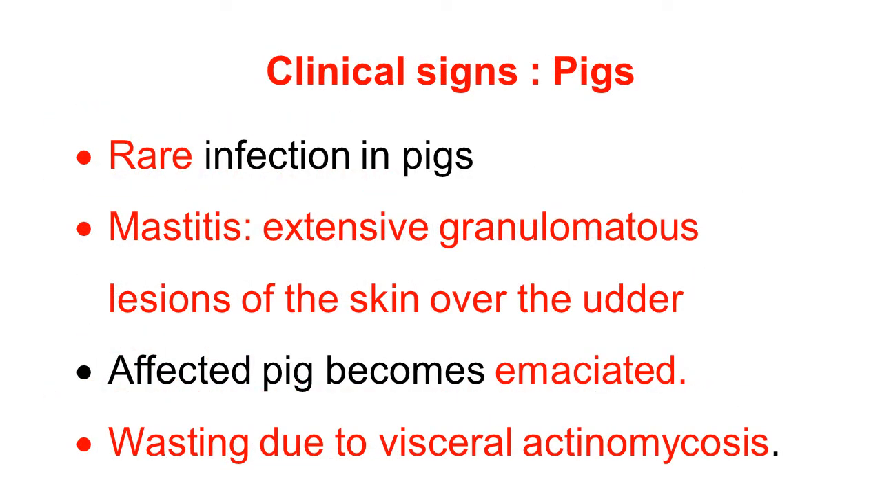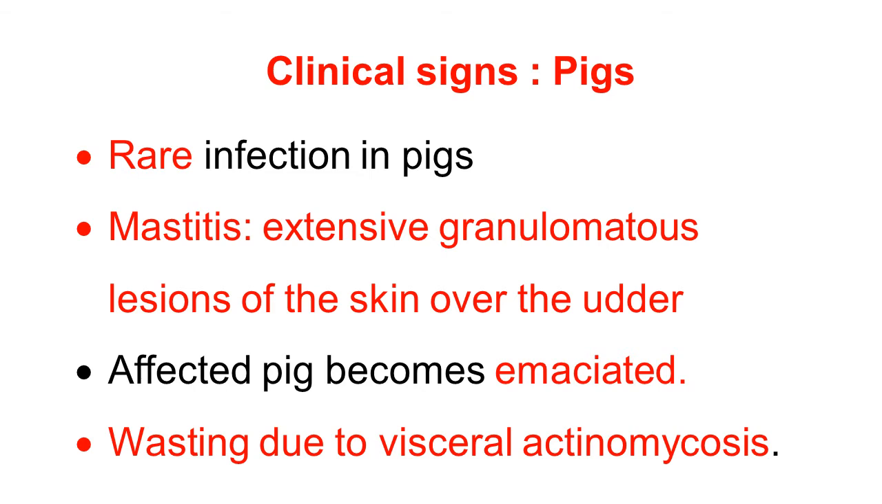Now, clinical signs of actinomycosis in pigs. The infection in pigs is very rare. If infection occurs, it causes mastitis. In the udder, there is an extensive granulomatous, nodular type of lesion of the skin over the udder. The affected pig becomes emaciated.